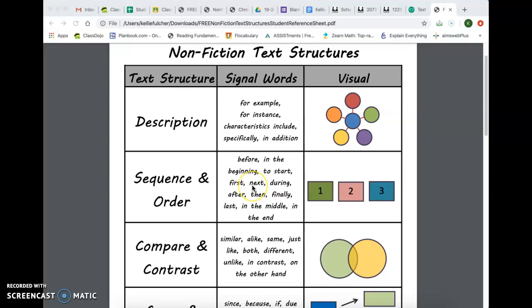Some key words for chronological order are before, in the beginning, to start, first, next, during, after, then, finally, last, in the middle, and in the end. When we're talking about chronological order, we can use a graphic organizer called a flow map to sequence or to write down the progression of events that happen. And we're going to talk more about that.